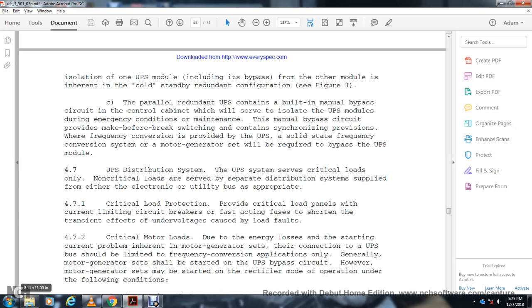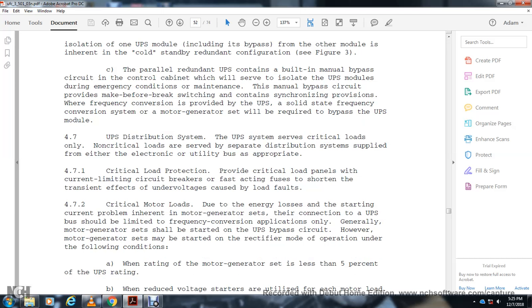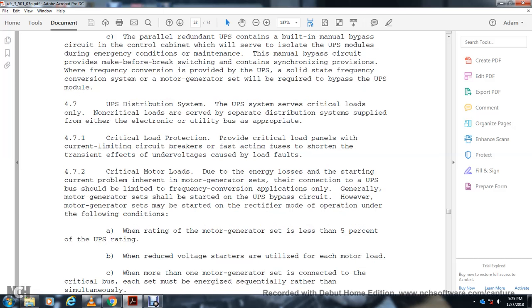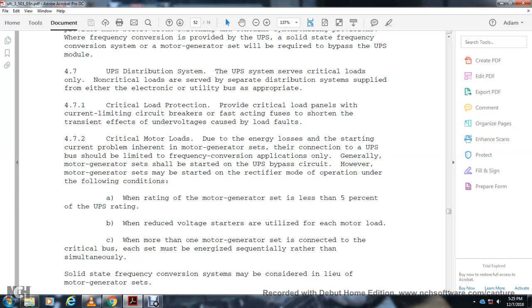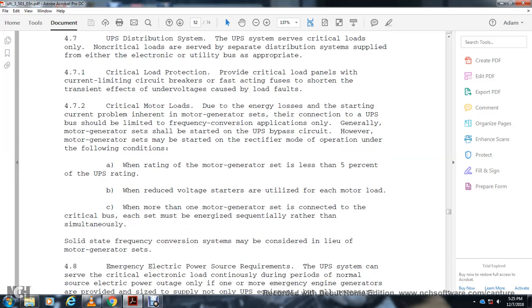Generally, the motor generator shall be started with the UPS bypass circuit. The motor generator should be started in rectifier mode of operation under the following conditions: when the rating of the motor generator set is less than 5% of the UPS rating; when reduced voltage start is utilized with each motor load; and when more than one motor generator is connected to the critical load, for each set with the engine drive started sequentially rather than simultaneously. Solid state frequency conversion systems may be considered in lieu of the motor generator set.